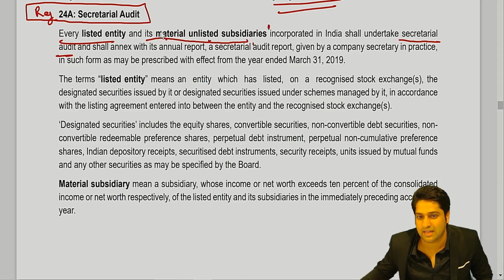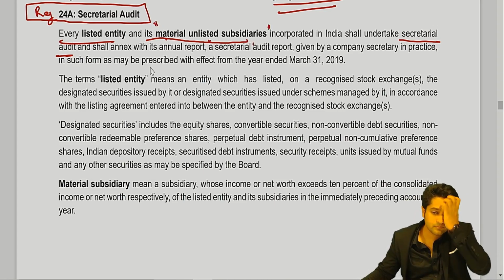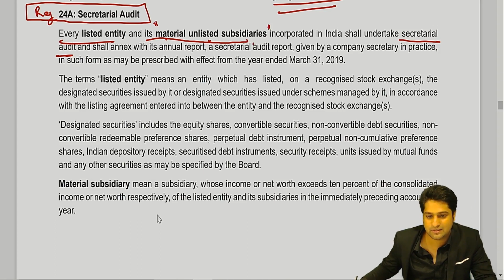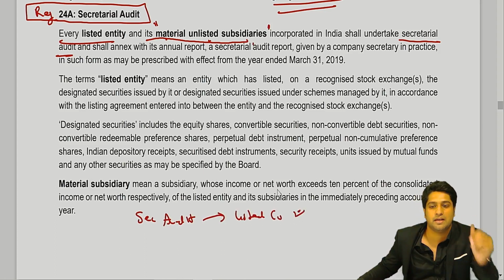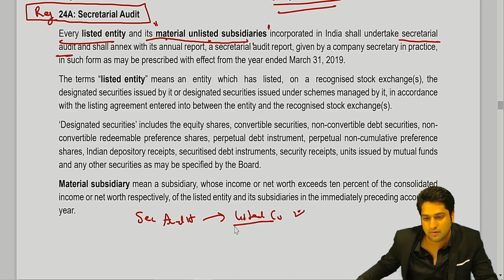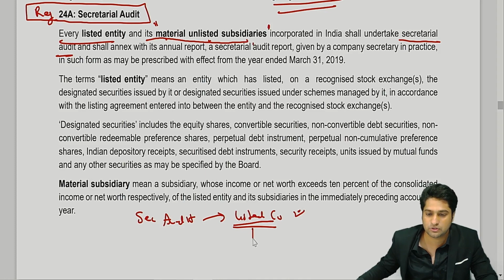So this is like a technical term which we have to understand. So firstly, they are saying that secretarial audit is required for listed companies. We know that, but its subsidiary also needs to do it.